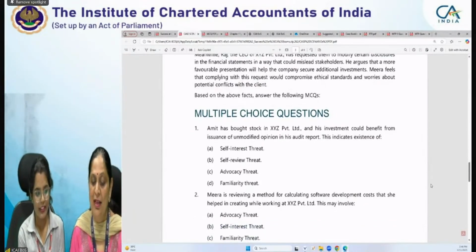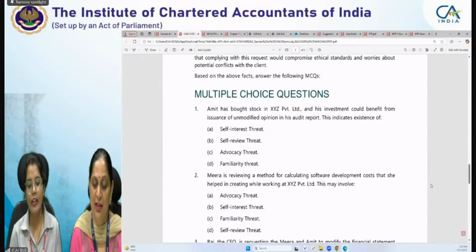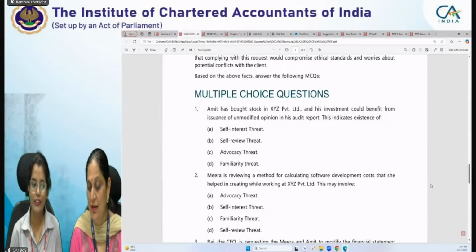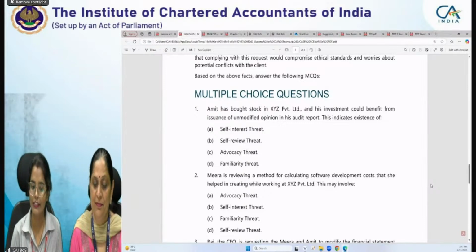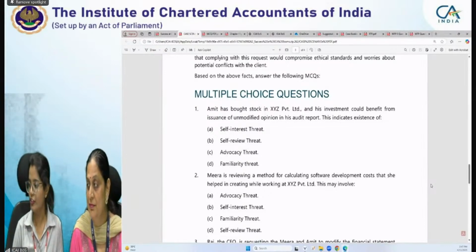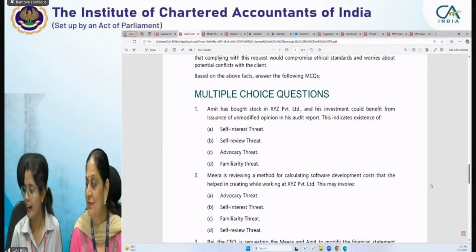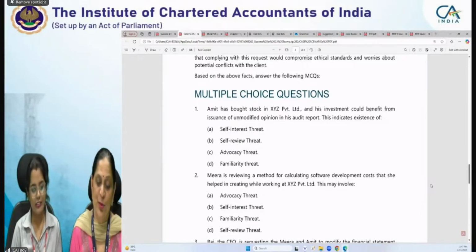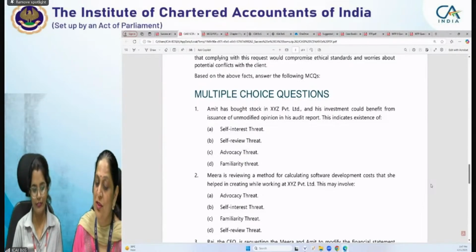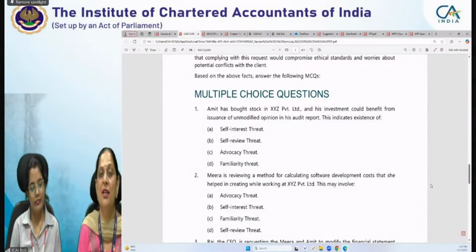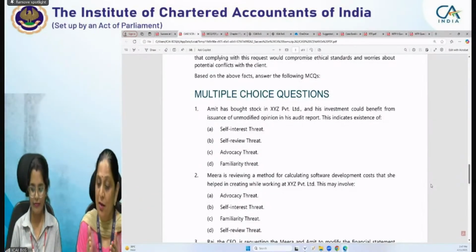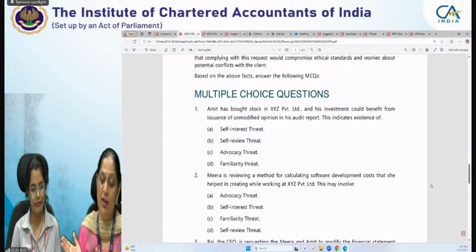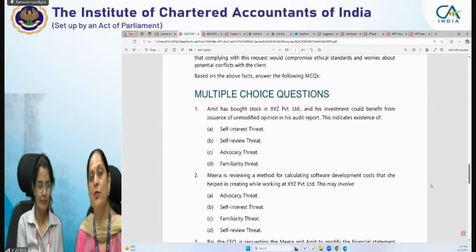हाँ, नेक्स्ट इज second: Mira is reviewing a method for calculating software development cost that she helped in creating while working at XYZ Private Limited. So, which threat is involved? Yes, Arpita, right. Rajveer also right. Mridul is also right. So, yes, it is self-review threat, because as I already told you, maker-checker concept is not there. She had been creating while working at XYZ Private Limited. Now she is reviewing the method. So, of course, self-review threat will occur.